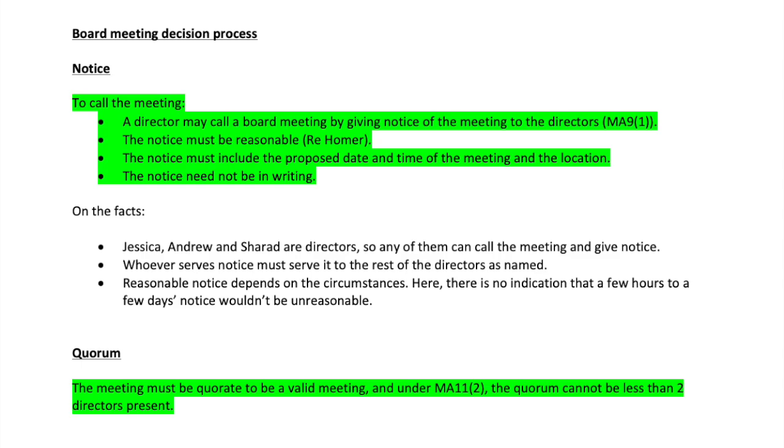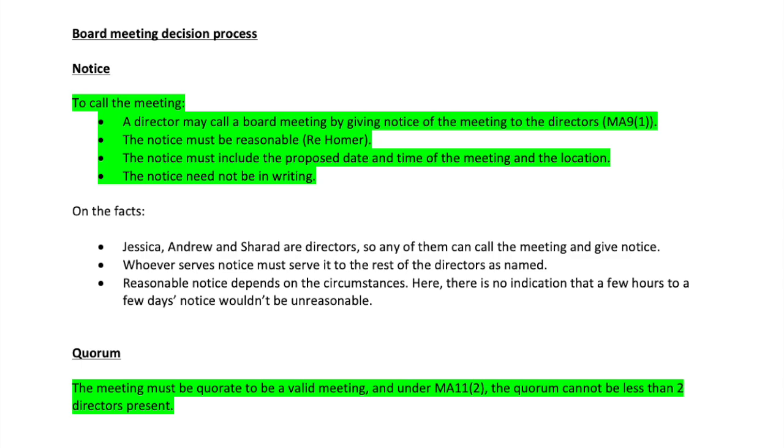So after I've set out the law, I've then applied the facts and just said that any of them can call the meeting because they're all directors, and then just said what they need to do and said that there's no indication that a few hours to a few days notice wouldn't be unreasonable. So yeah, that's how I've applied the facts there. You could do it bit by bit, as in one piece of law, one fact, but I've just done it in chunks because I found it easier on this occasion. I don't think it matters exactly how you do it.